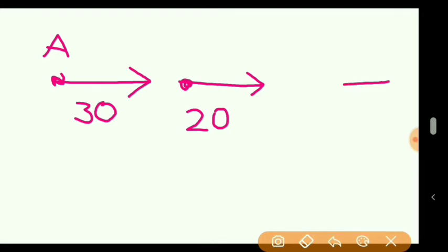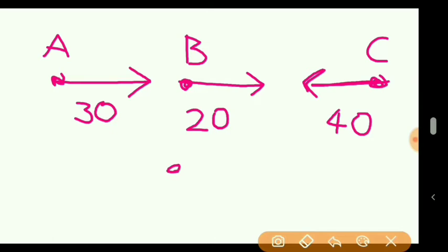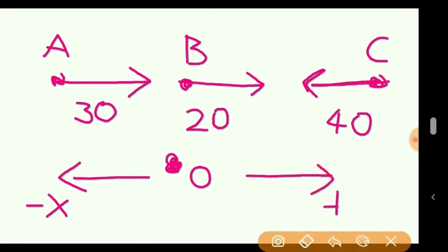Also consider a vehicle C moving in the opposite direction. Suppose its speed is 40 km per hour. This speed is along negative x direction, and suppose a person is observing from this point on the same road at point O. This is negative x direction, this is positive x direction.